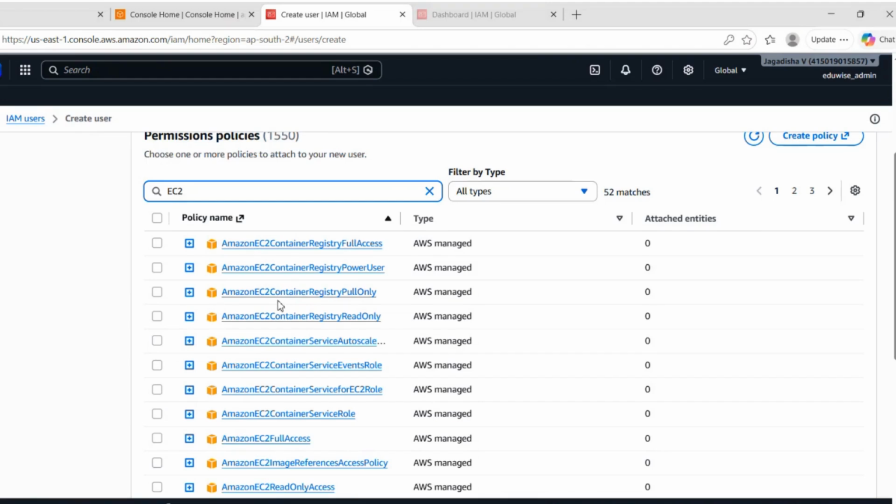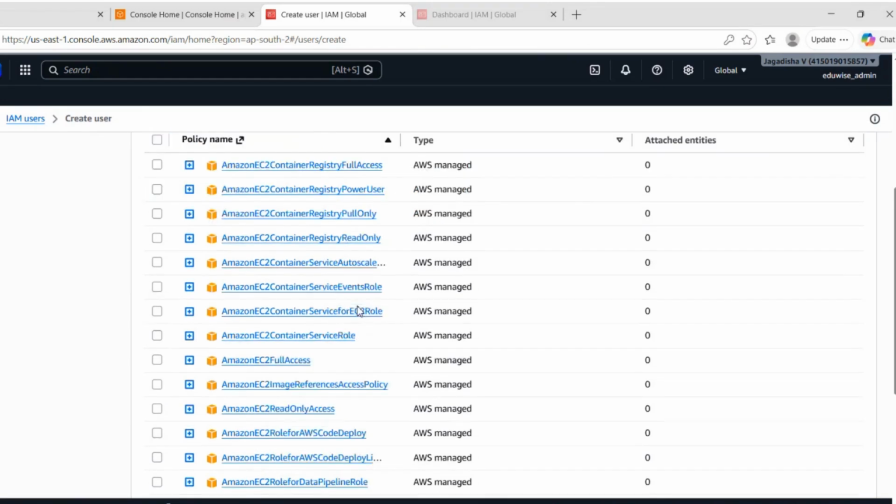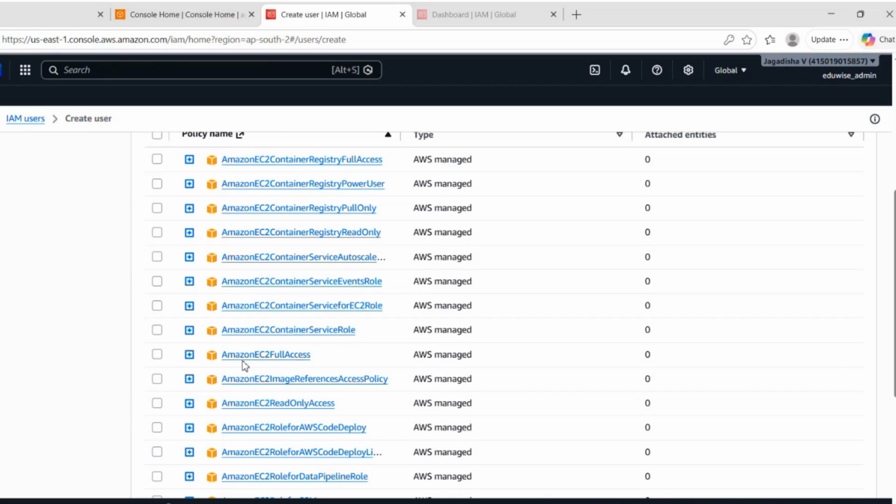See, Amazon EC2 container registry full only. Here you can see Amazon EC2 full access. With this, the Khan user is able to perform actions like stopping the instance, starting the instance, terminating the instance, rebooting the instance, and creating a new server as well.